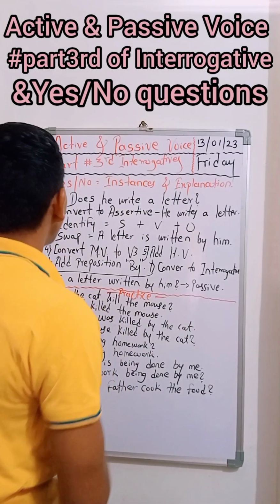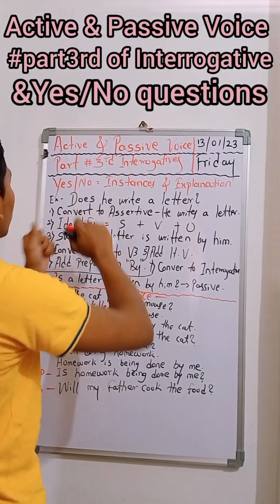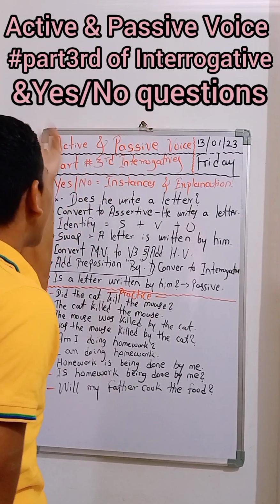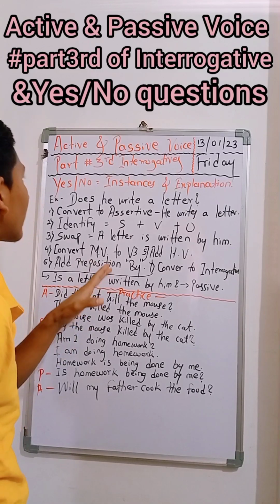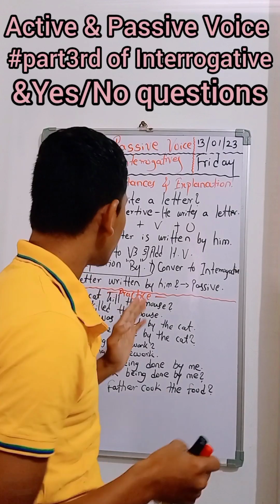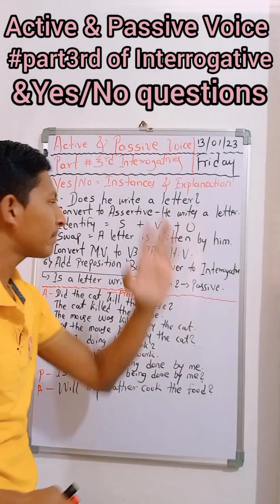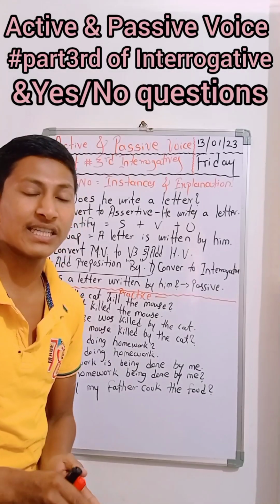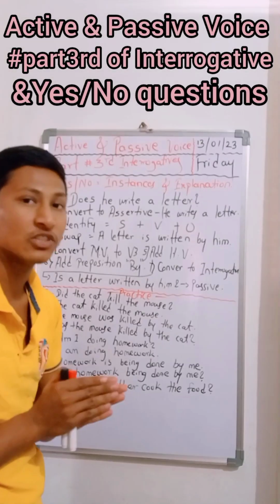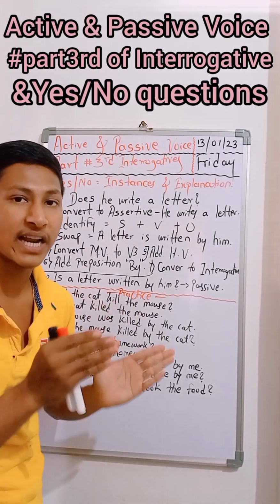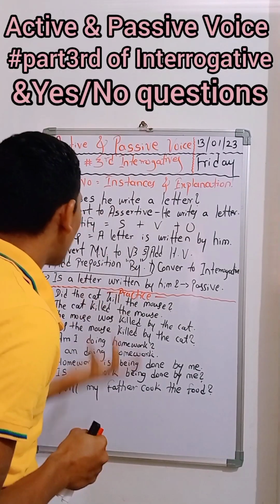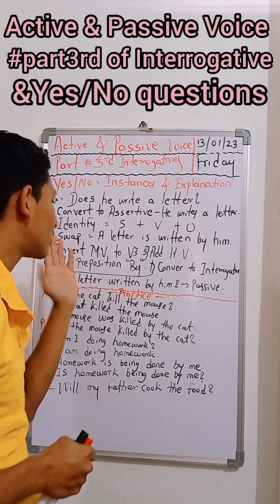Now we will understand that if we get the interrogative or yes no type of question as the active voice, then what rules are required to change it to passive. As I already told you in the beginning, there are 7 rules that we have to keep in mind while transforming active to passive if the active voice is in interrogative or yes no type of question. These are the rules that we have to apply to change active to passive.